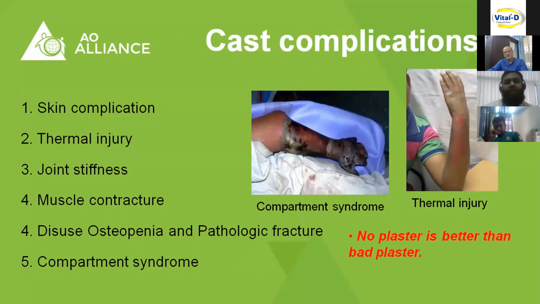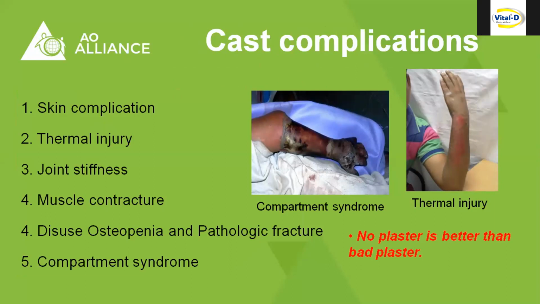Skin complications including dermatitis, pressure sore, necrotizing fasciitis, etc. are the commonest complications of cast. Thermal injury, joint stiffness, muscle contracture, disuse osteopenia, pathological fracture, and compartment syndrome are other complications of cast. Be very cautious to remember that no plaster is better than bad plaster. Bad plaster with a simple injury can produce this type of scenario.